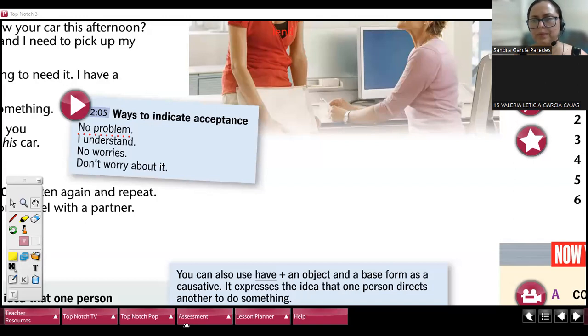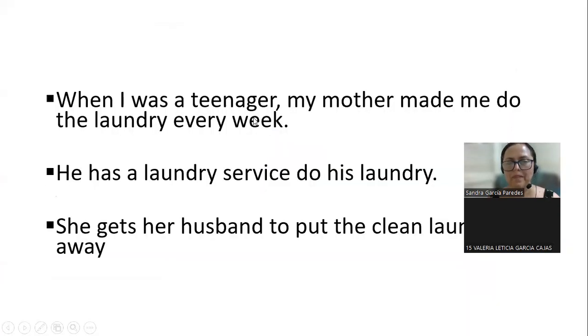Sentence number 1. Teacher, you are not sharing screen. I'm not sharing the screen. Wow. Now, please. Yes, now.